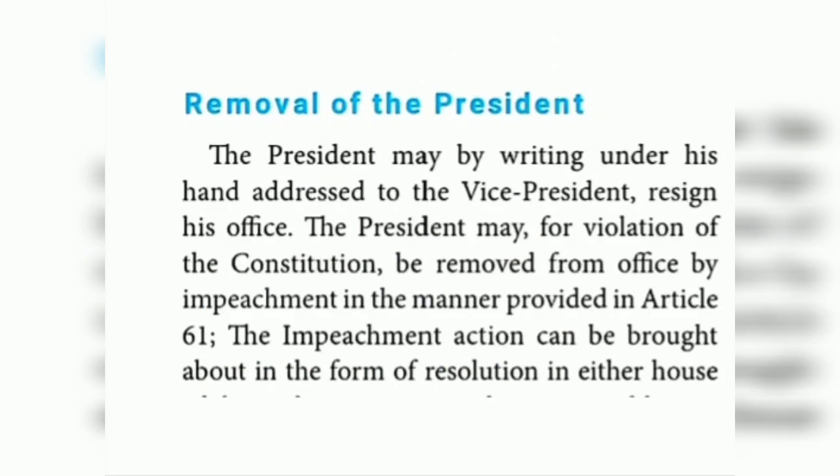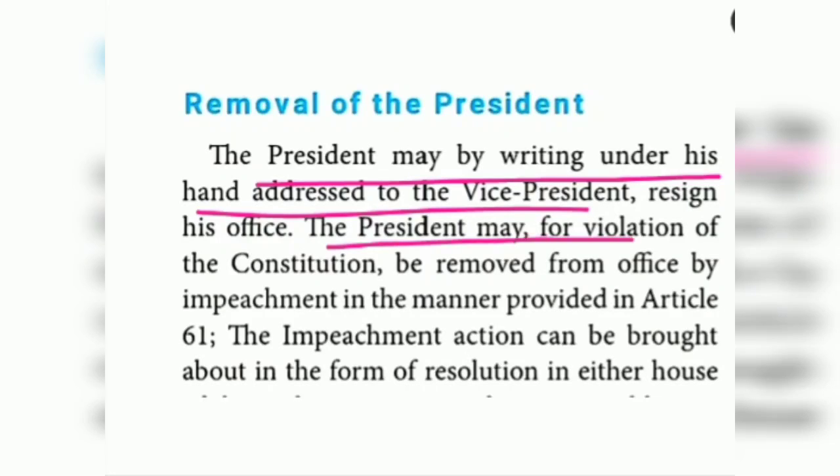The next one, the last one, children: removal of the president. If he needs to quit from his post, what he has to do is write, under his hand, a resignation letter addressed to the vice president. He has to hand over his resignation letter to the vice president of India.